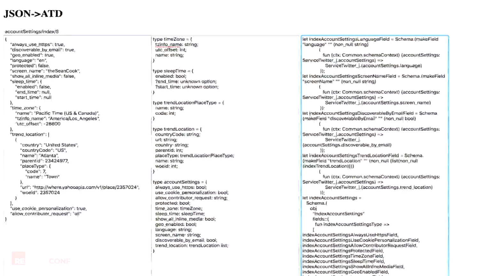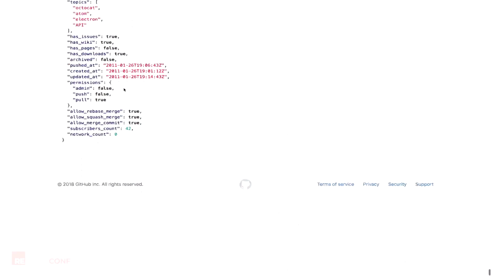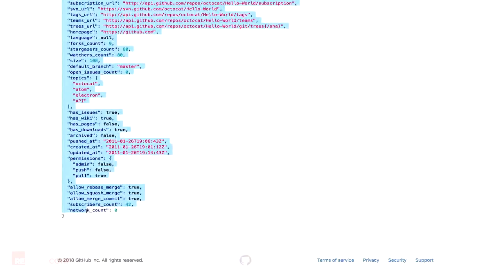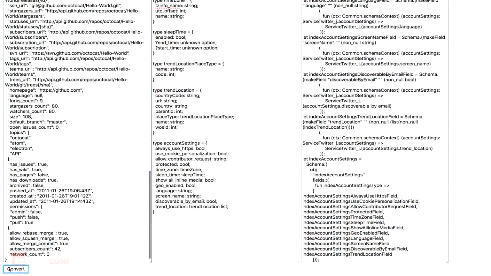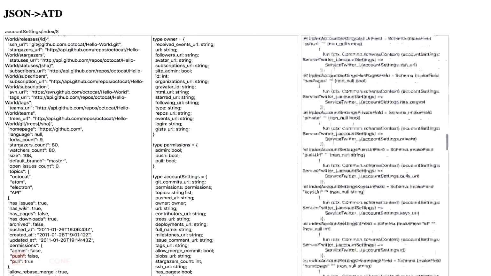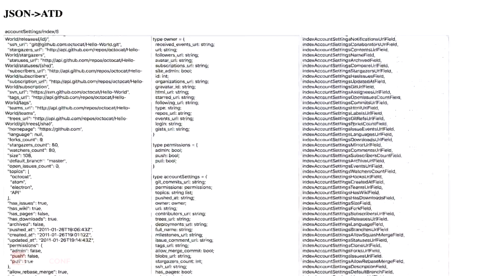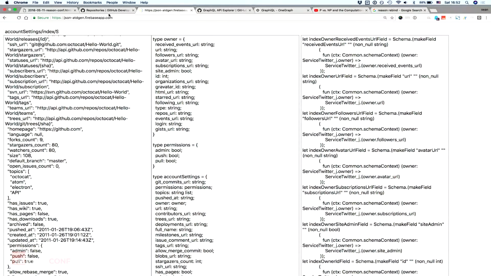You can imagine pasting in, in fact, it's always dangerous to do a live demo unplanned, but let's try this. Let's see what this looks like. So if I paste this in and I convert, you can see this is a lot of type definitions here, and this is a lot of code that I would have had to write by hand. So it's really nice to have this intermediate type definition, to be able to programmatically access the type definitions of the kind of data that we're working with.